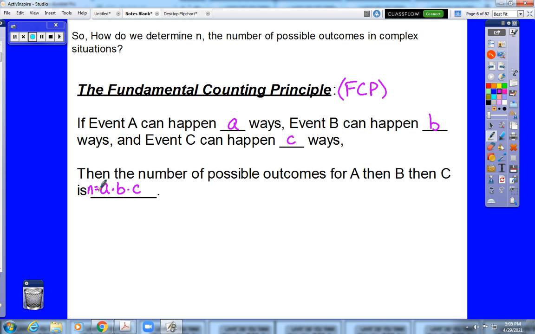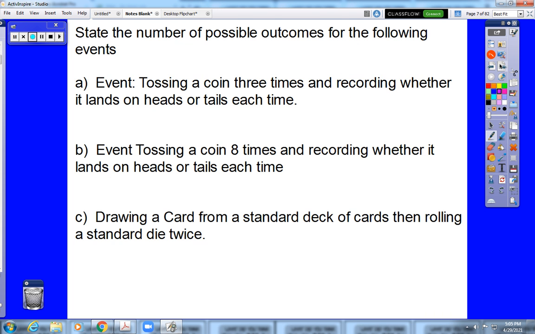So let's apply this. Here are some examples for the fundamental counting principle. We are supposed to state the number of possible outcomes n for each of the following events. Starting with event A, tossing a coin 3 times and recording whether it lands on heads or tails each time. The way you should approach these problems is to think: okay, I am tossing that coin 3 times.